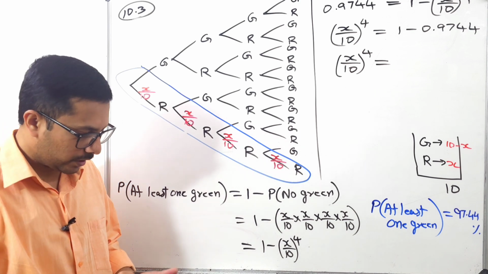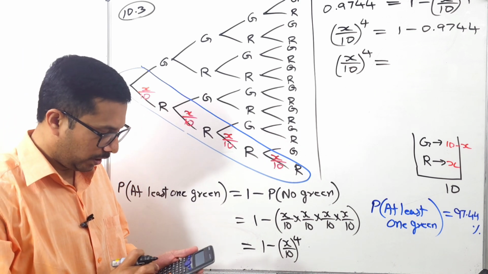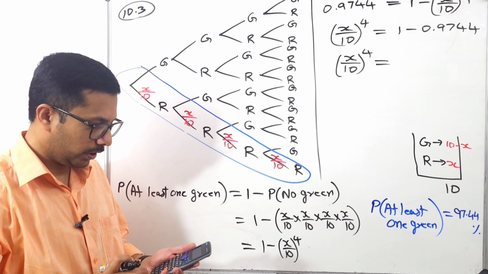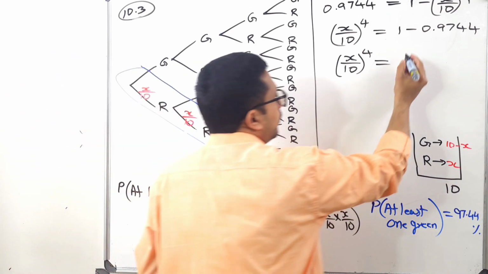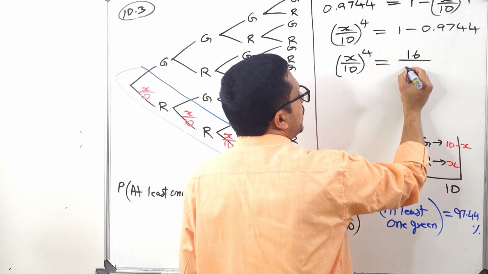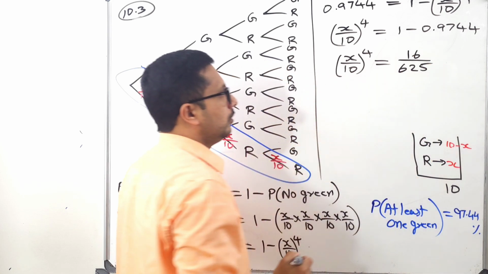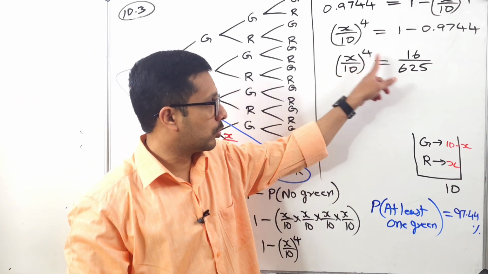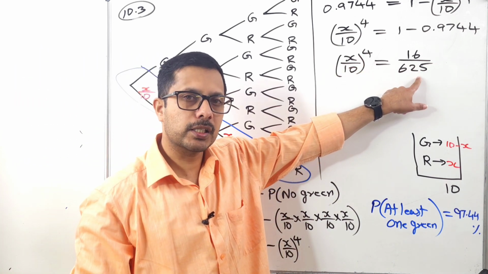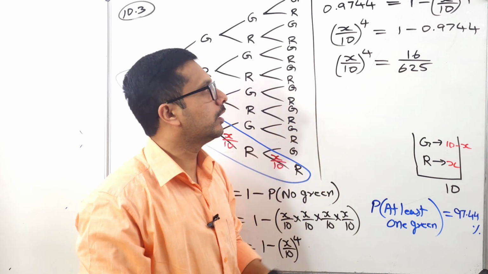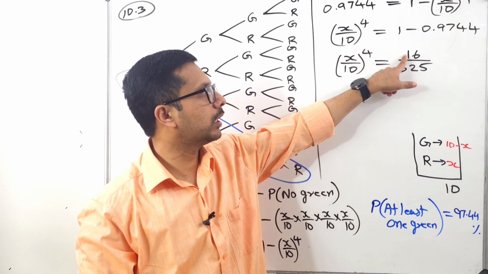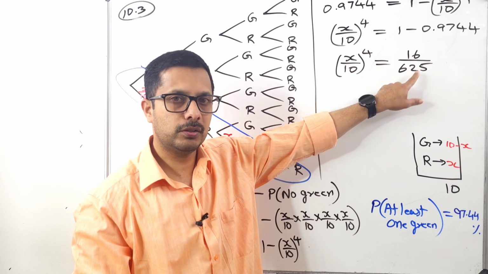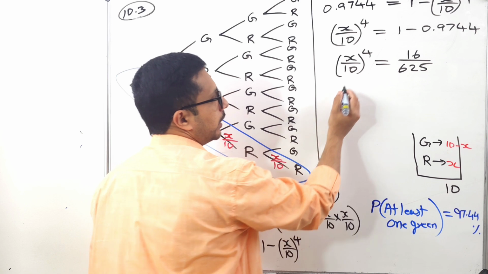If we can get the answer in fraction, it will be much easier. 1 minus 0.9744. Yeah, very good. What is the answer in your calculator? 16 over 625. Okay. What is the power here? 4. So most probably this one also you can write as a power of 4. Check, 2 to the power of 4 is 16 and 5 to the power of 4 is 625.